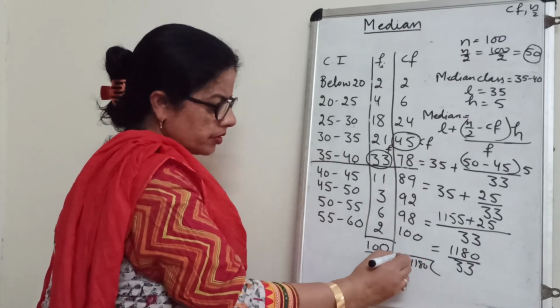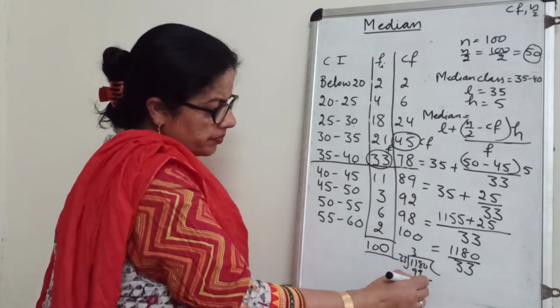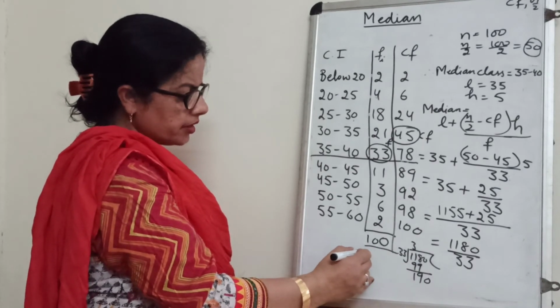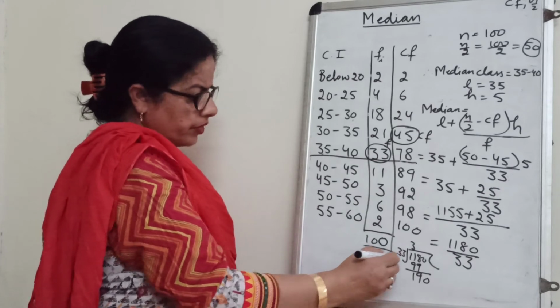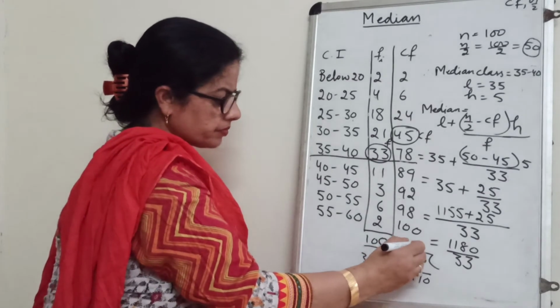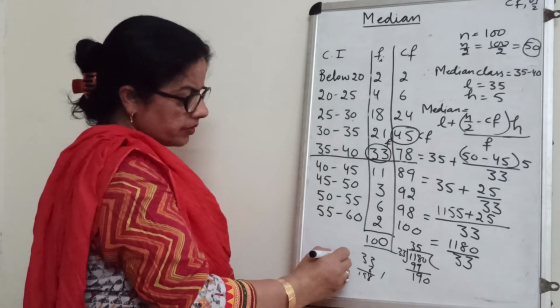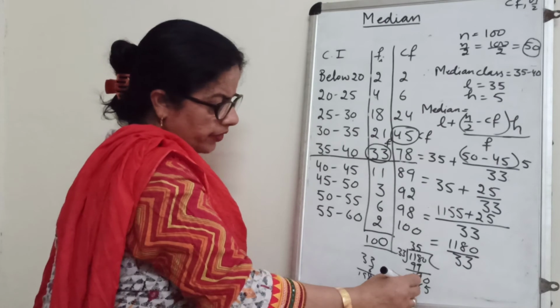1180 divided by 33. 33 times 3 is 99. And now 33 times 6 is 198, means 33 times 5 is 165.